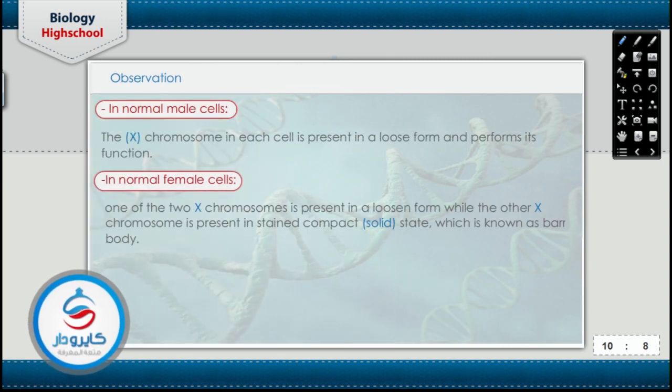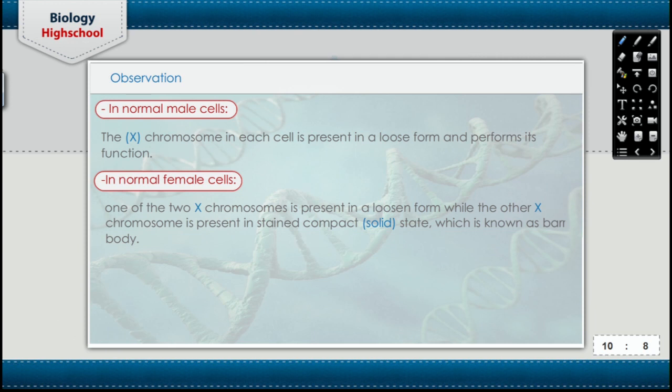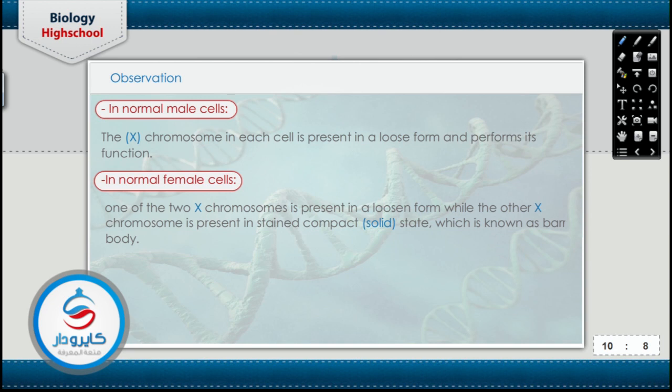يبقى normal cells in males which containing one X chromosome, that means there is no bar body because the X chromosome appear as a loose form and perform its function. يبقى الكروموسوم ده بيعمل فانكشن معينه هنشوفه بشكل مفكك كده ومش هيبقى باين البيجمنتس فيه بوضوح. لكن عند النورمال فيميل اللي عندها 2 اكس كروموسوم هنلاقي ان one of them will present in the losing form while the other X chromosome is present in stained or compact solid state, so that known as the bar body.